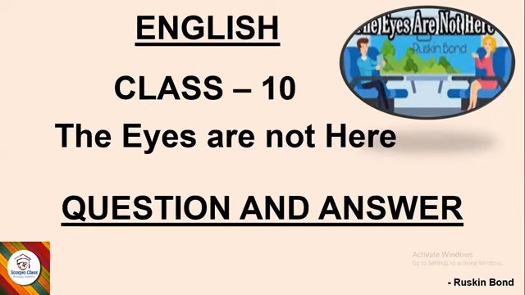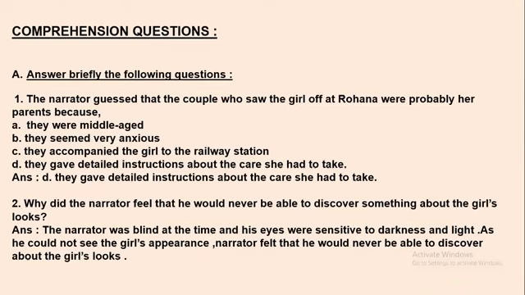So we have comprehension questions, and under that we have "Answer briefly the following questions." The first question is a multiple choice question. The narrator guessed that the couple who saw the girl off at Rohana were probably her parents because...